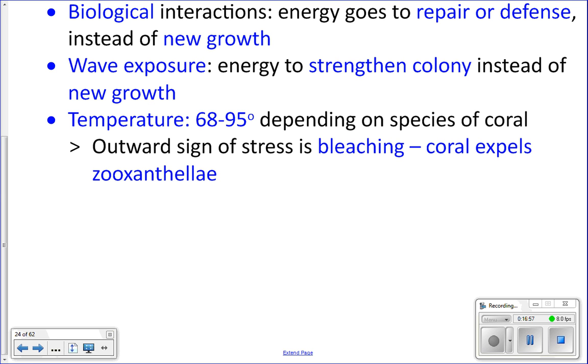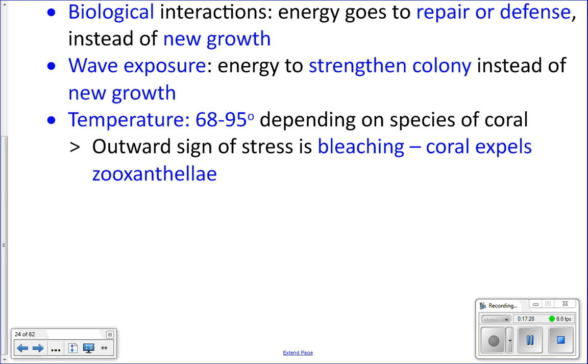It's called bleaching because corals actually get their color from the zooxanthellae that live inside their tissues. Many of the coral animals are clear, and the skeleton is white. The only reason you don't just see the white skeleton underneath is because of the zooxanthellae that live inside the coral. So when corals kick out those zooxanthellae, clear animal, white skeleton, what's left looks white. We call it bleaching because it literally looks like you dipped the coral in bleach and got rid of all the color.